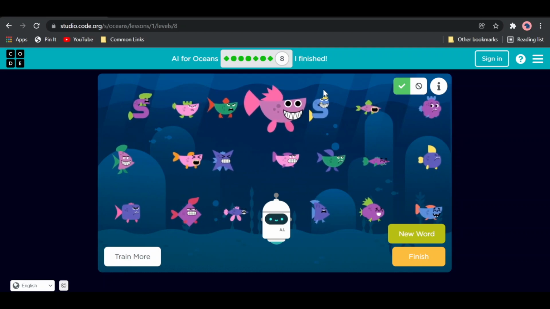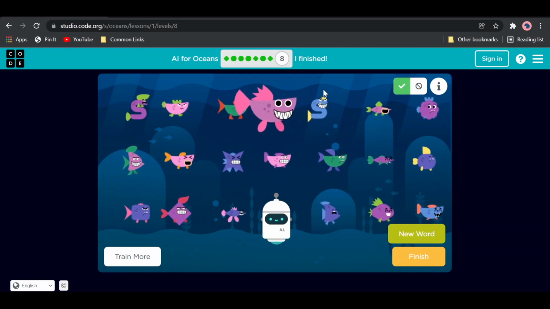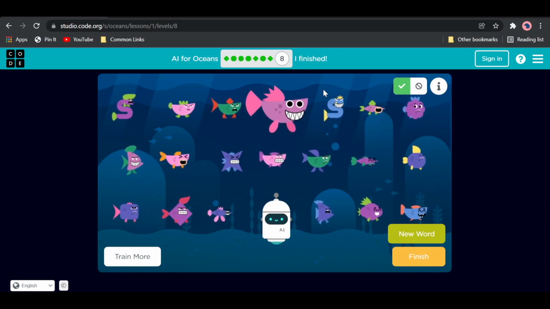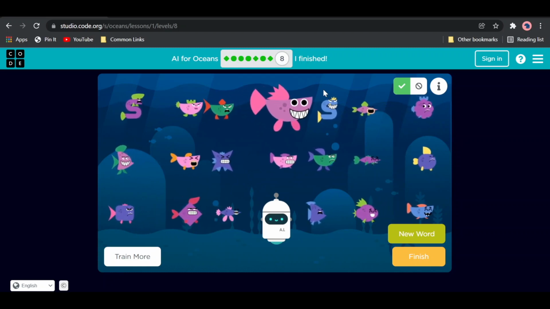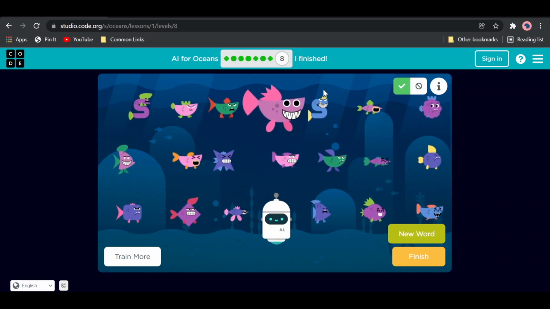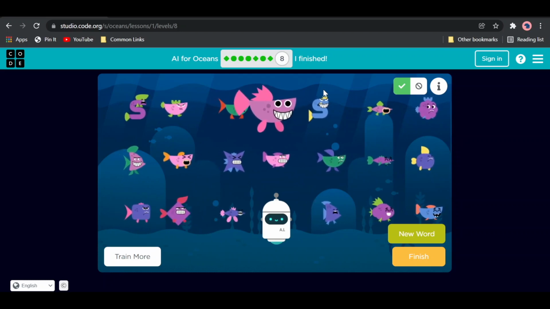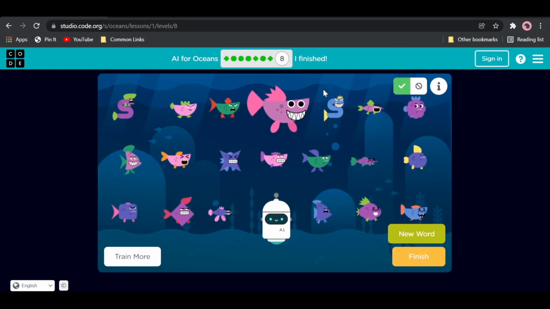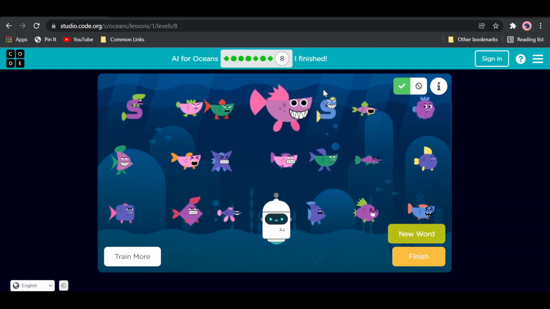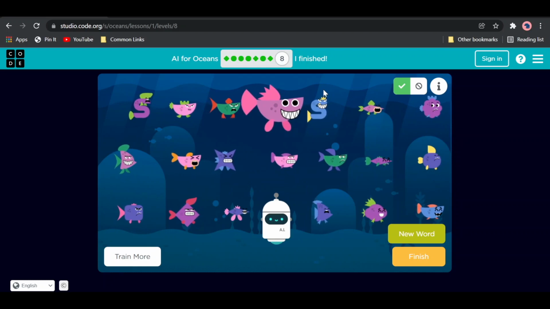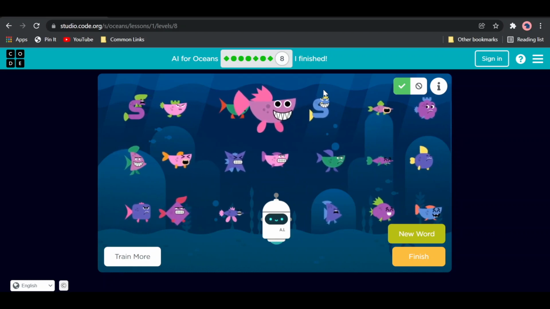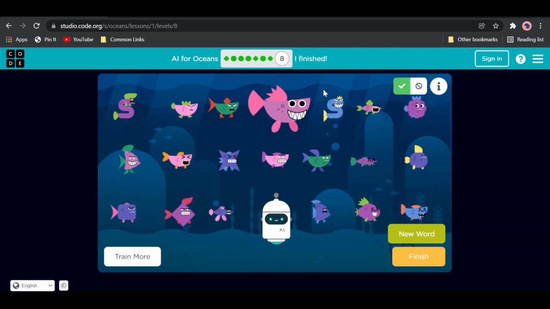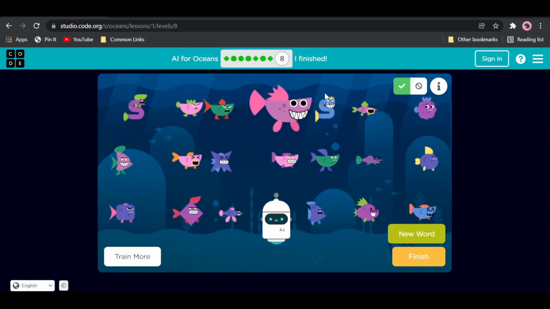What if we created an AI that is used to, let's say, detect criminals, and we give it lots of pictures of convicted criminals? And let's say that a lot of the criminals were wearing black t-shirts. And if we use that AI in a building to see if the people coming in are criminals, it would end up catching a lot of innocent people who just like wearing black t-shirts. So when we train AI and use AI, we need to do so very responsibly and think about the impact that it would have. And that is the end of this activity.